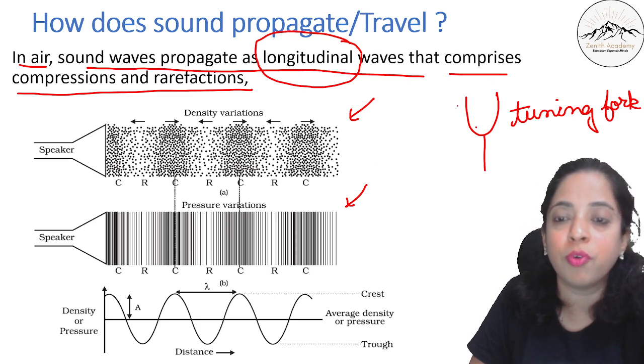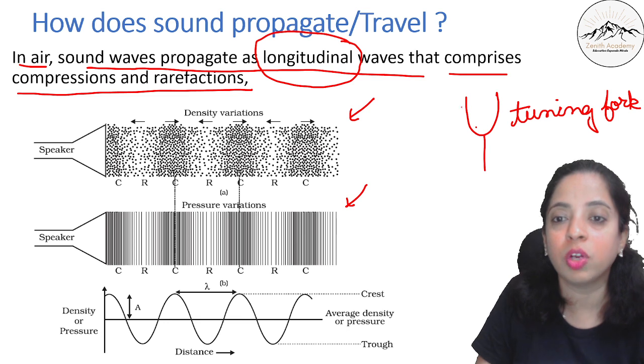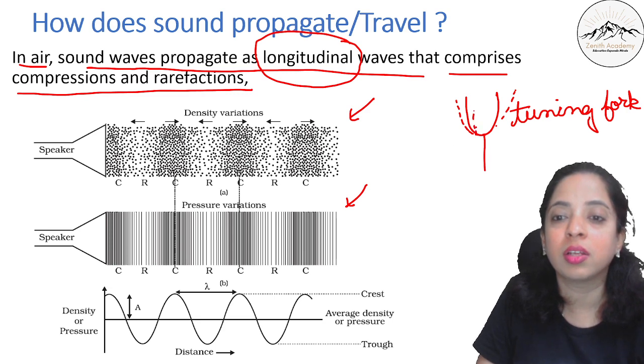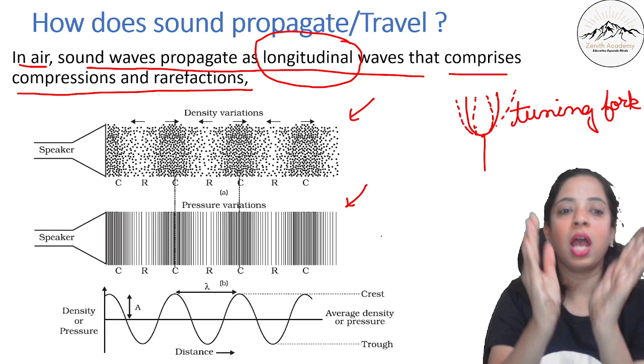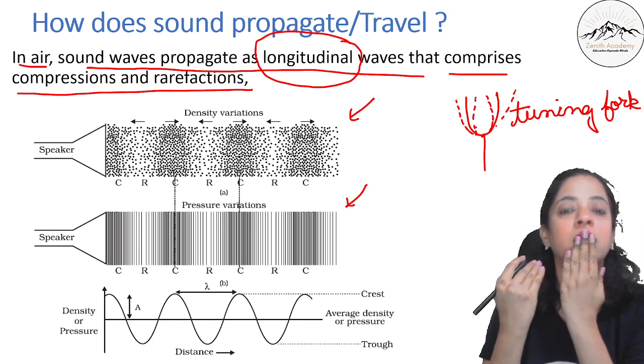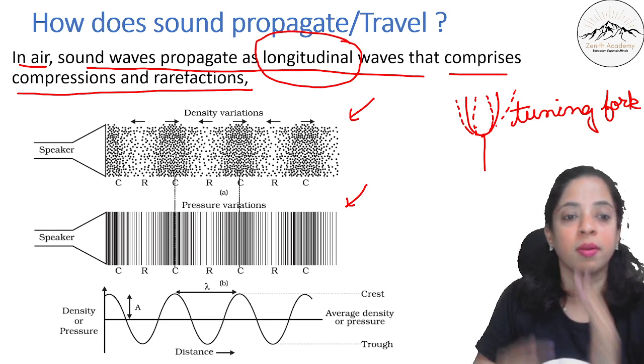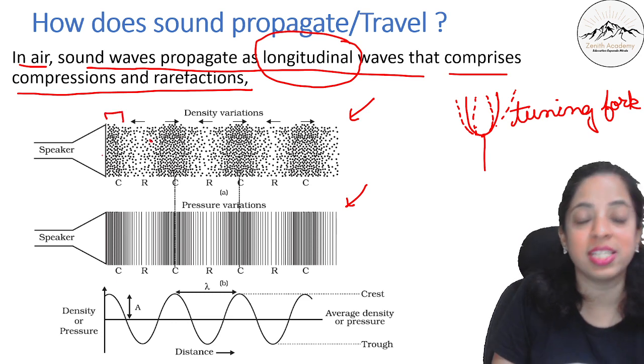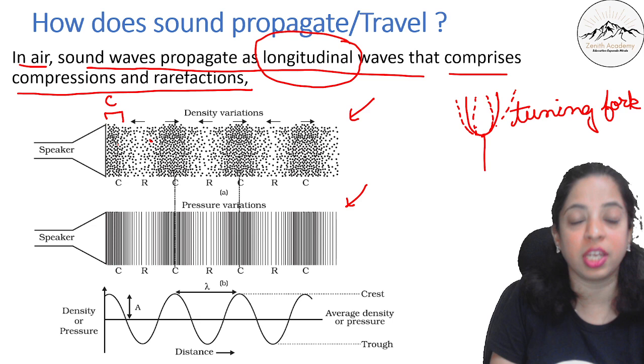So when the tuning fork is vibrating, what will happen if I make a dotted line? It will be like this in the first phase, then the vibration will be inside, so it will be like this. When it is vibrating outward, it is pushing the air. So the air becomes dense here. Can you see? The air becomes dense here, so a compression is created.